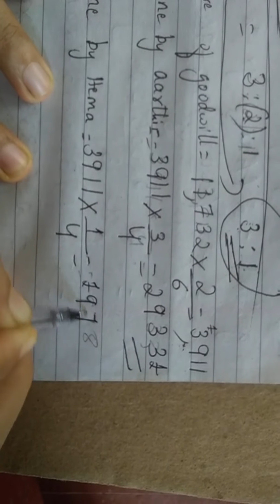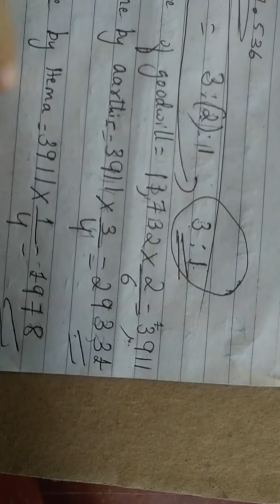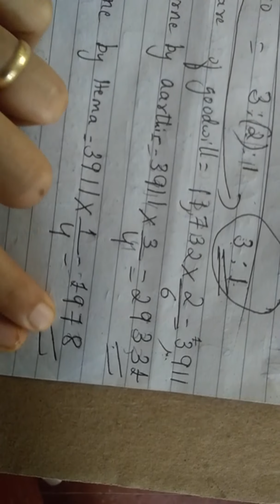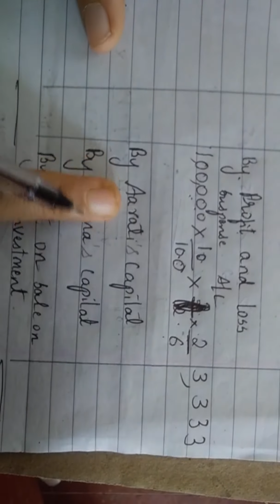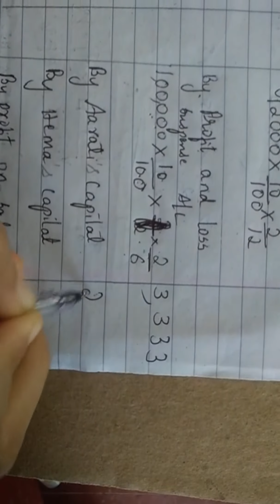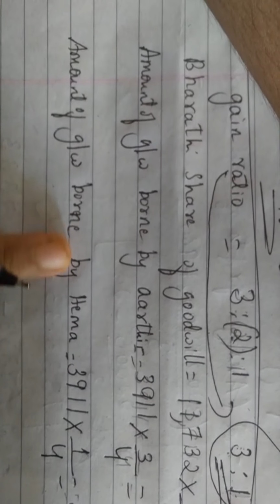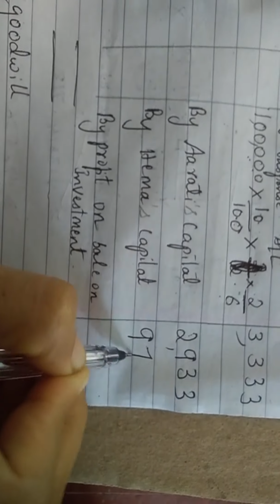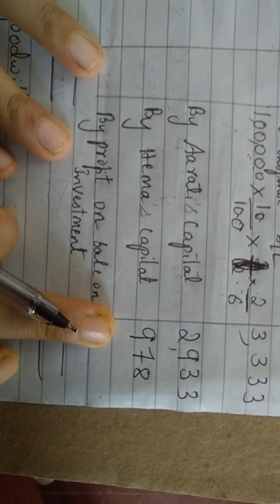You will get rupees 978. So the important amounts are 2,933 and 978. In Aarti's capital account, write 2,933. Then for Hema, the amount of goodwill borne by Hema is 978. So 978. Okay, a little long but it is easy.